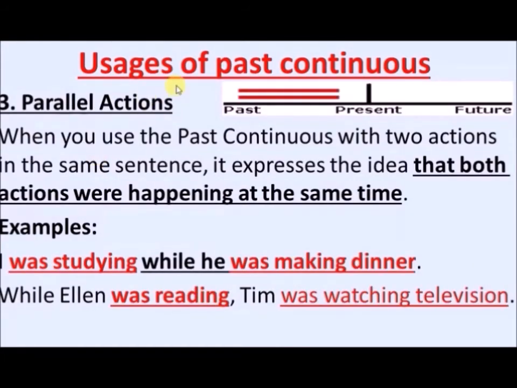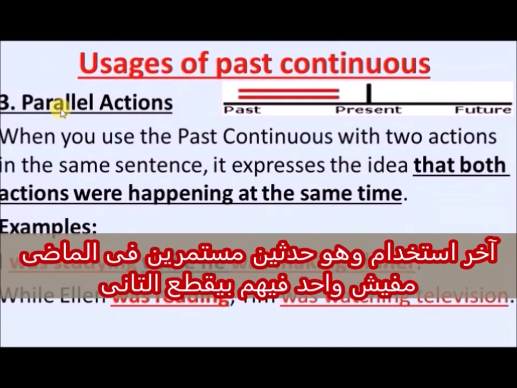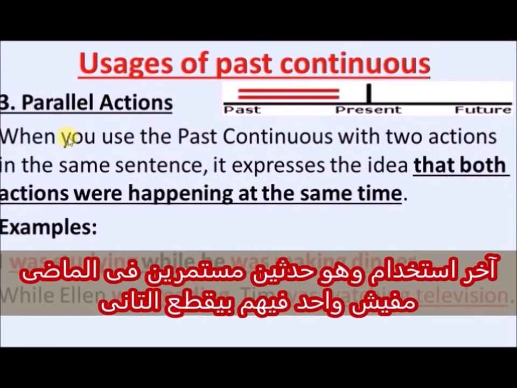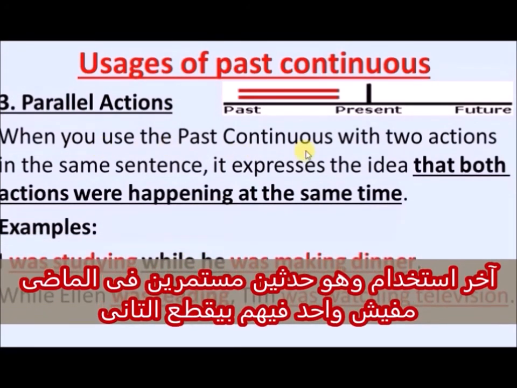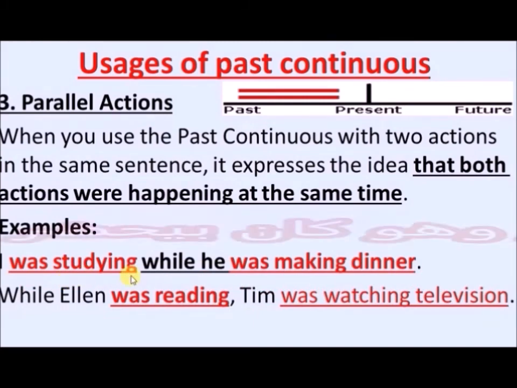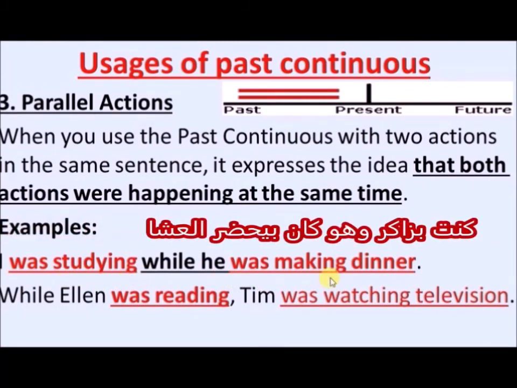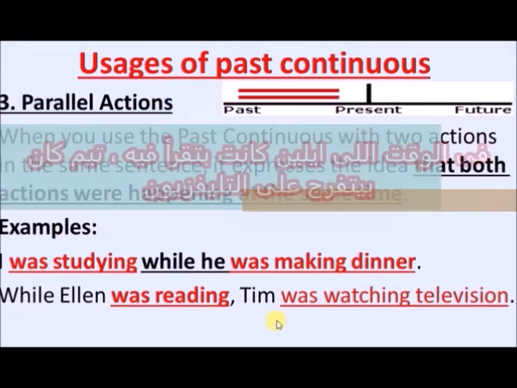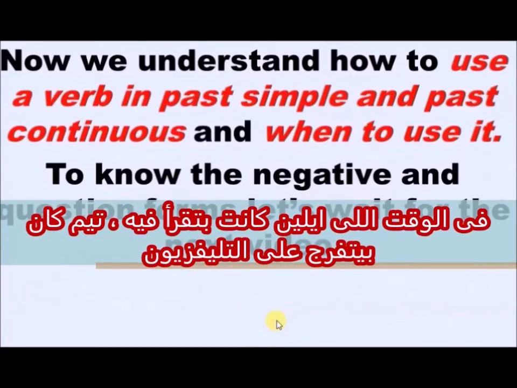Number 3, and the last one from the usages of past continuous, is something called parallel actions. When you use the past continuous with two actions in the same sentence, it expresses the idea that both actions were happening at the same time. Let's read the examples. I was studying while he was making dinner. So none of the two actions cut the other. While Ellen was reading, Tim was watching television.